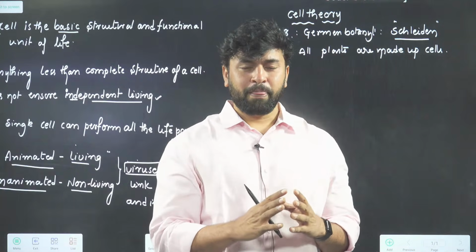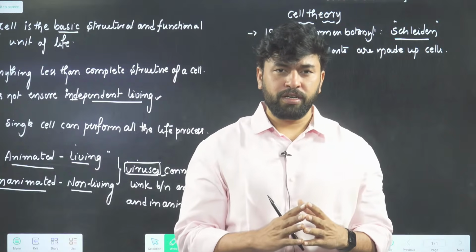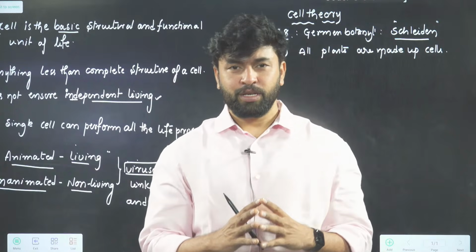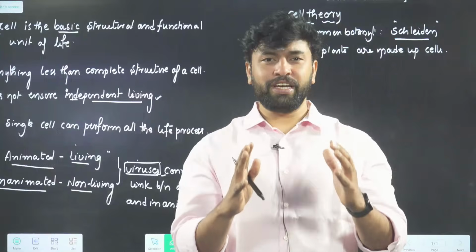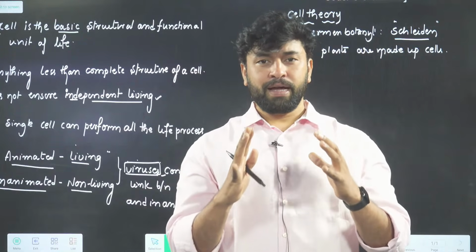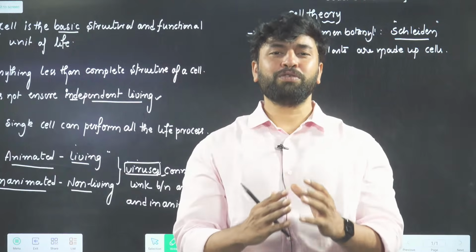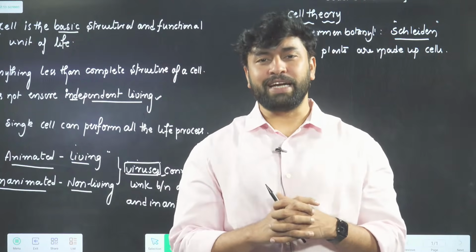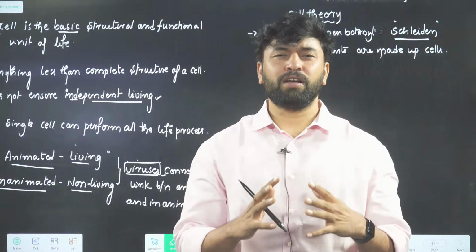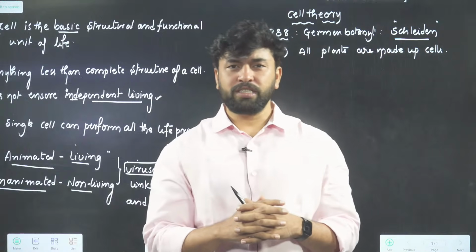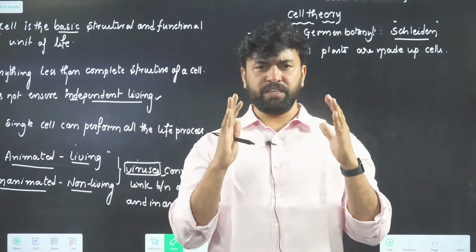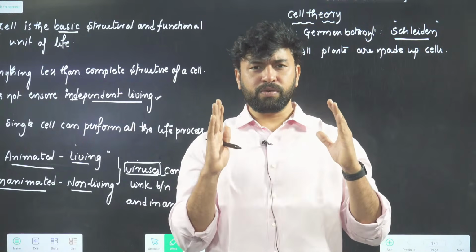Remember one thing, I think you know one scientist called Jagadish Chandra Bose. He was the person who officially announced plants are living bodies. Before him, they mostly believed plants may be dead because they don't have all kinds of living properties. But Jagadish Chandra Bose officially announced plants are also living.